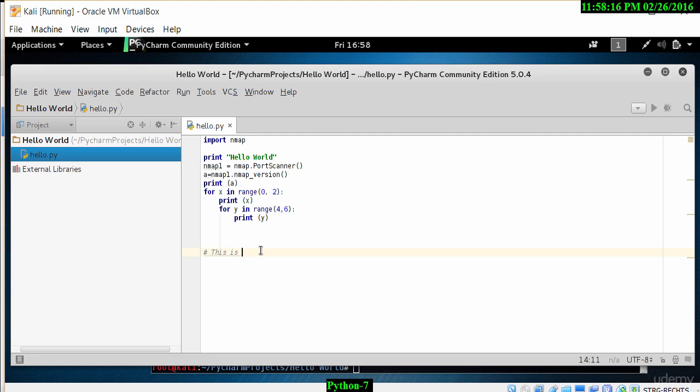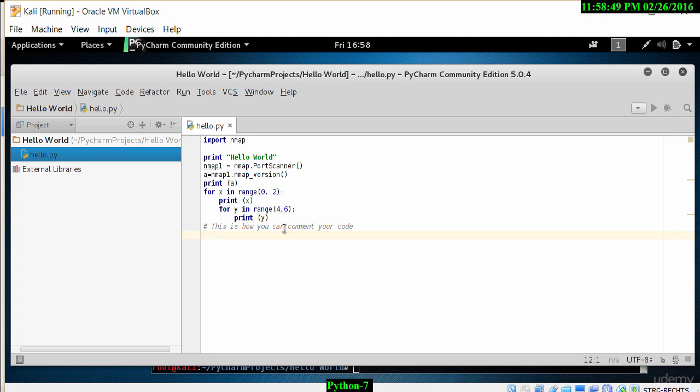As I mentioned, everything after the hash character is classified as a comment. Let's have a look, there seems to be some error, too many blank lines, so let me correct those blank lines. Let's move this up a little bit and fix up everything after the hash is going to be a comment. So let's type in, this is how you can comment your code. And once that's done, that will be classified as a comment.